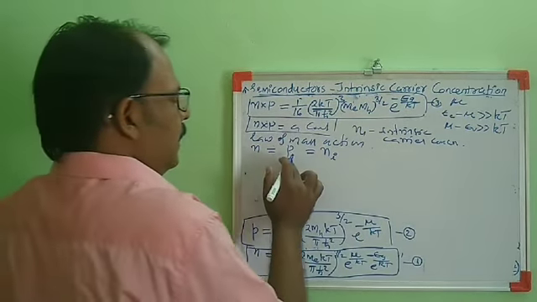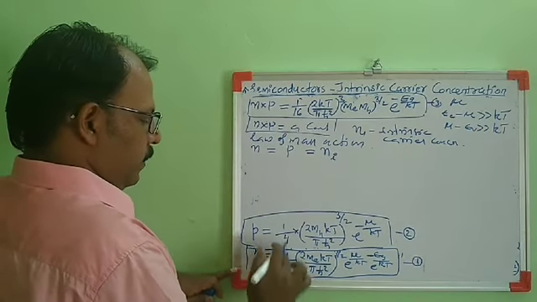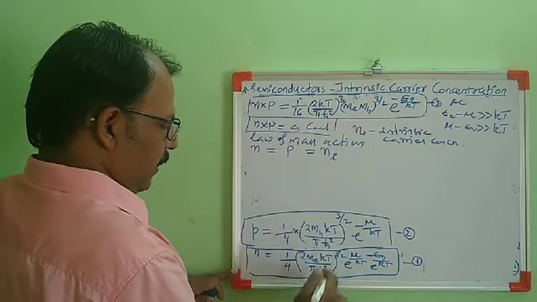So when n equal to p for the intrinsic case, we can equate these two equations. On equating, this constant will get cancelled.